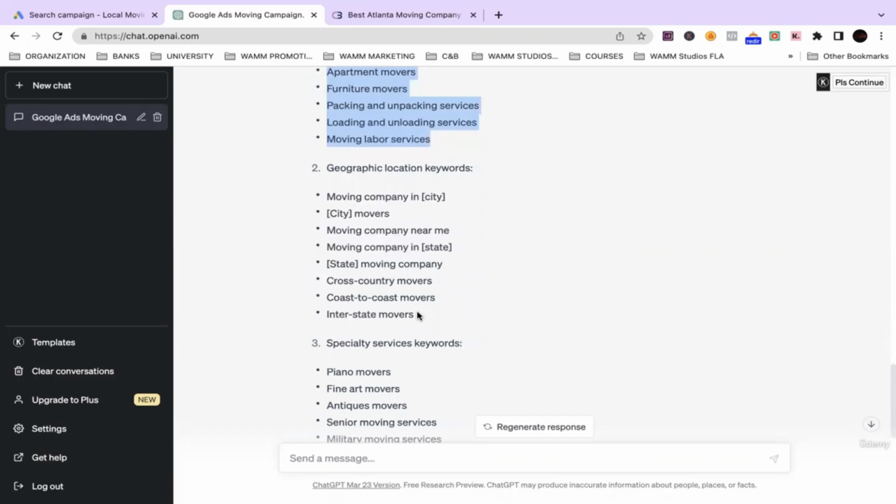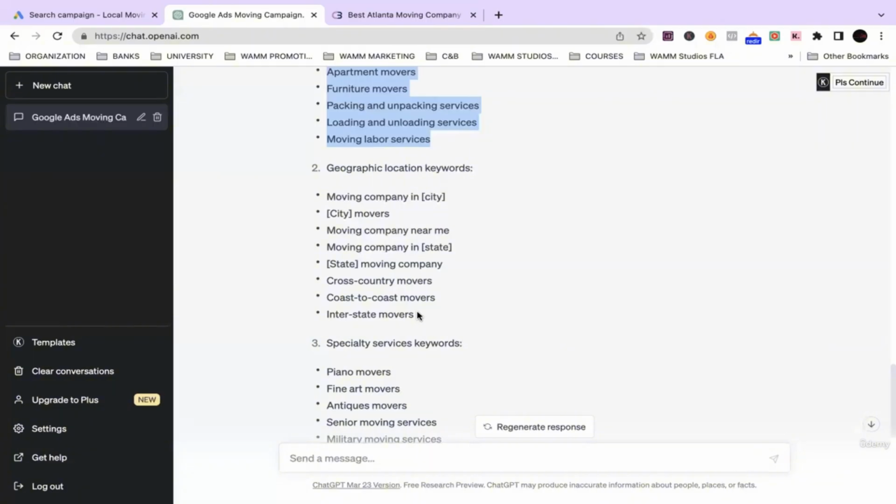So what it's telling me is, since I'm in a geographic location, moving companies in blank city. So I should put the word Destin, because people in Destin are going to search what? Moving companies in Destin. Another one, city movers, blank movers, Destin movers.